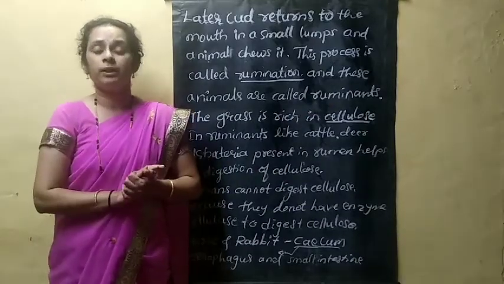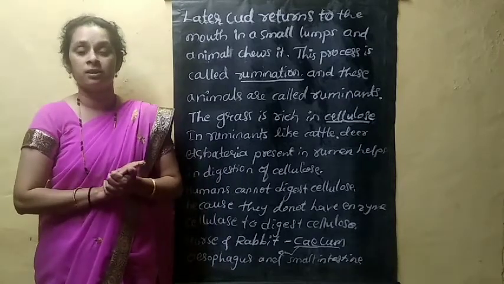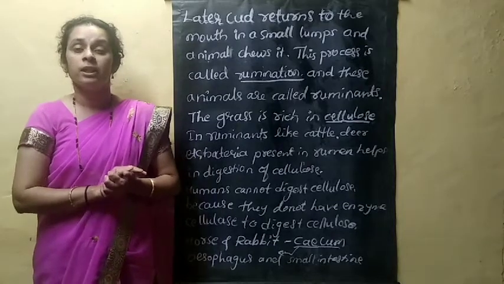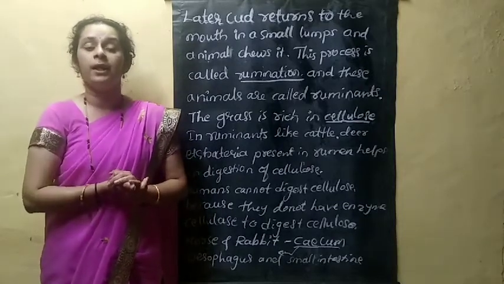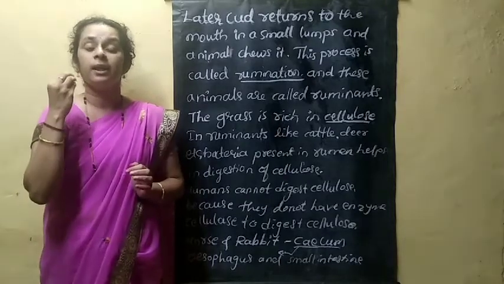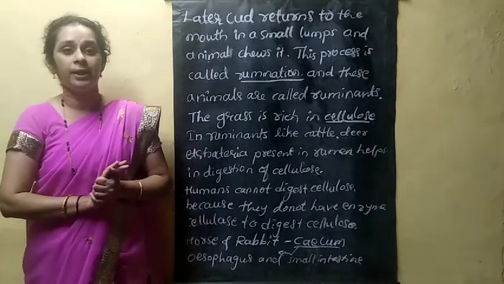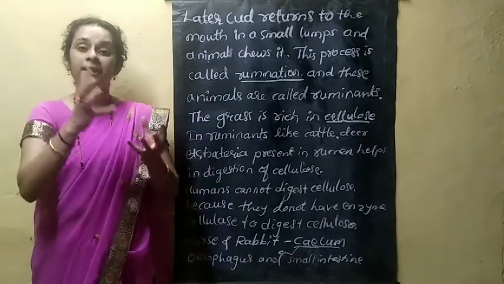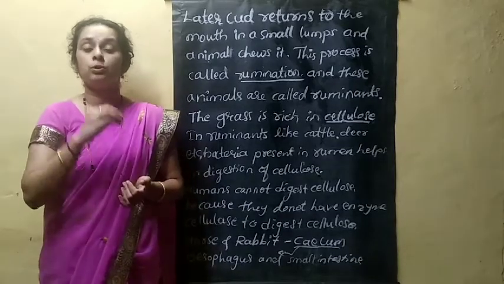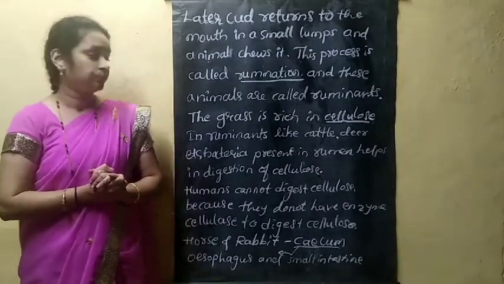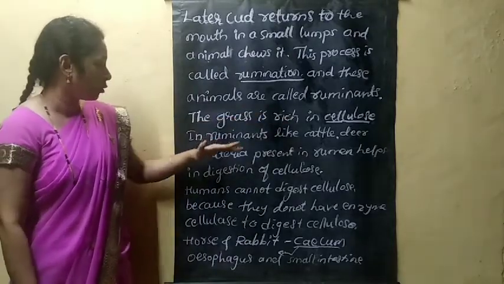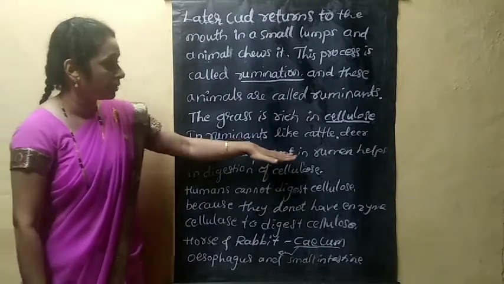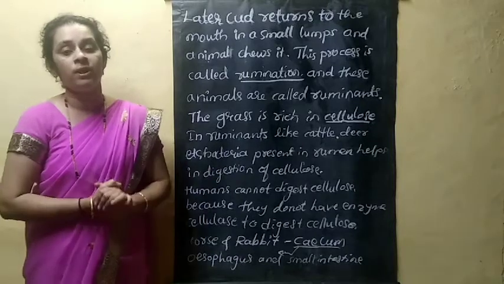They commonly eat grass. That grass is rich in carbohydrate, that is cellulose. Cellulose is a complex carbohydrate, or polysaccharide, you can say. It is a type of carbohydrate that is digested in these grass-eating animals. The bacteria present in the rumen help to digest this grass. In ruminants like cattle, deer, etc., bacteria present in the rumen help in the digestion of cellulose.